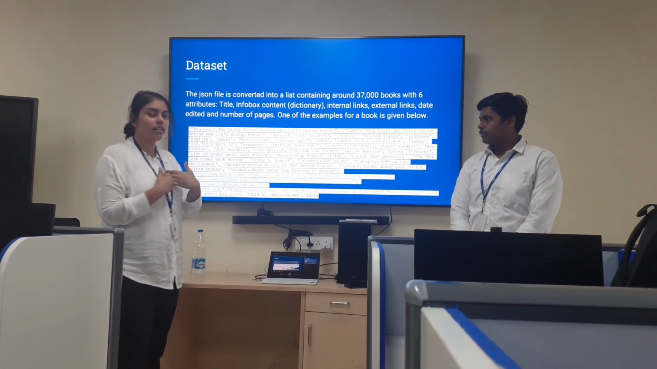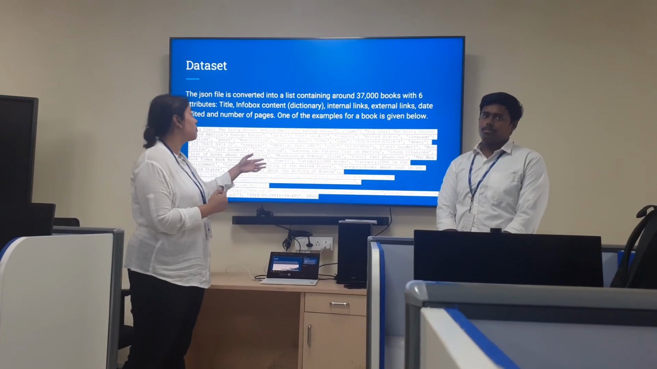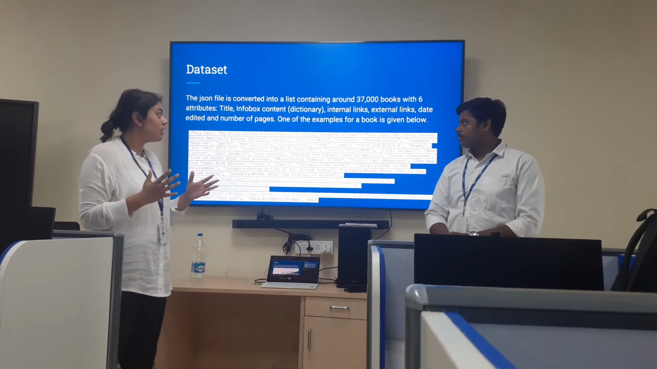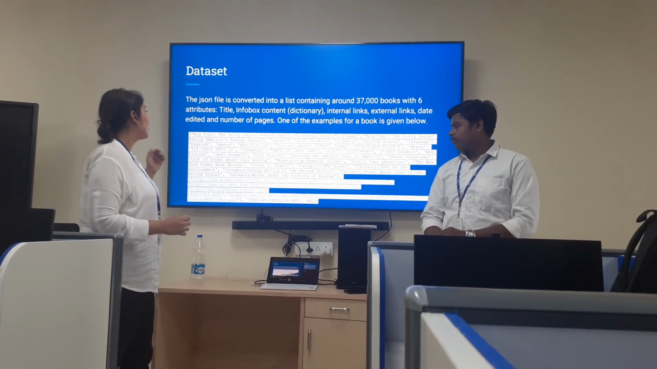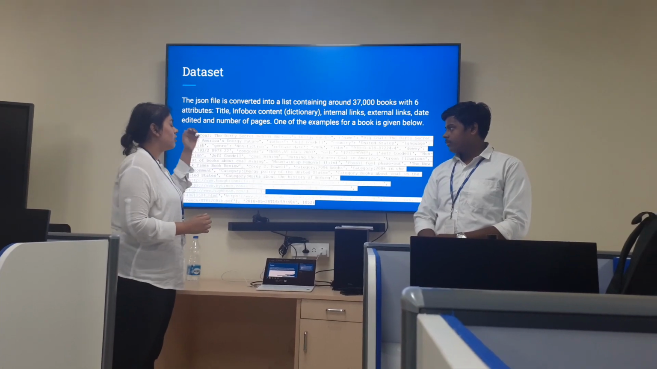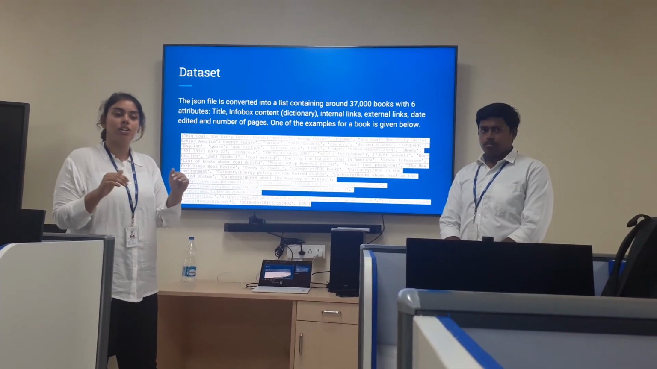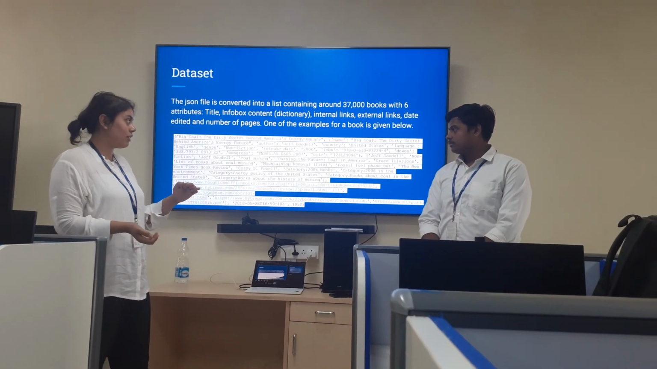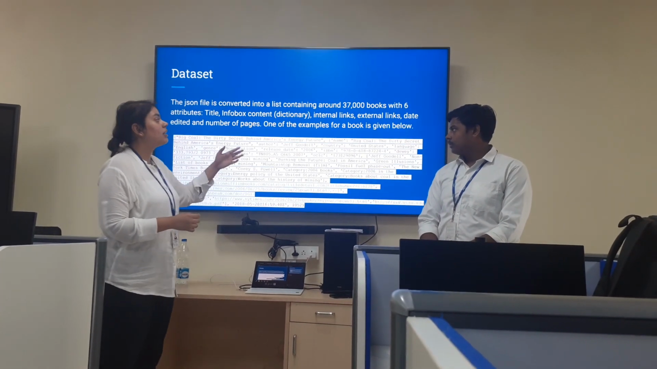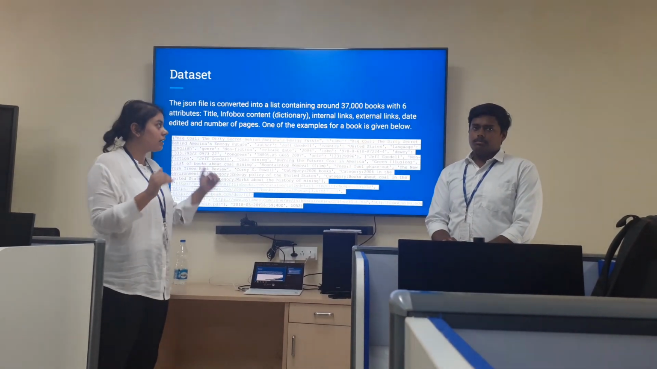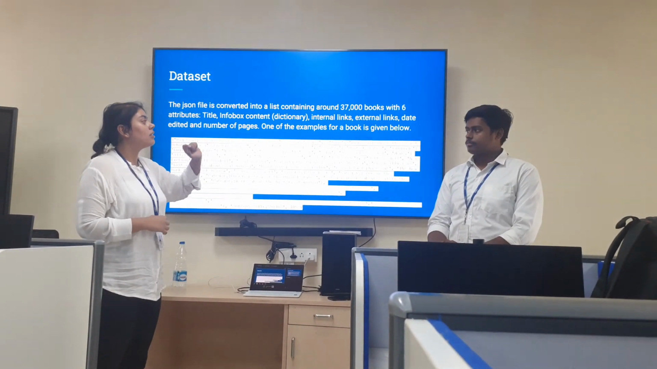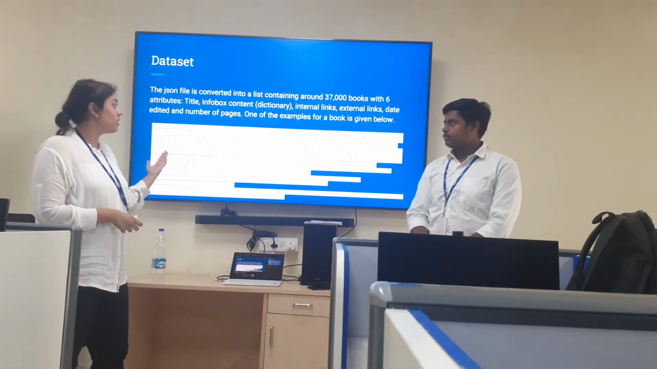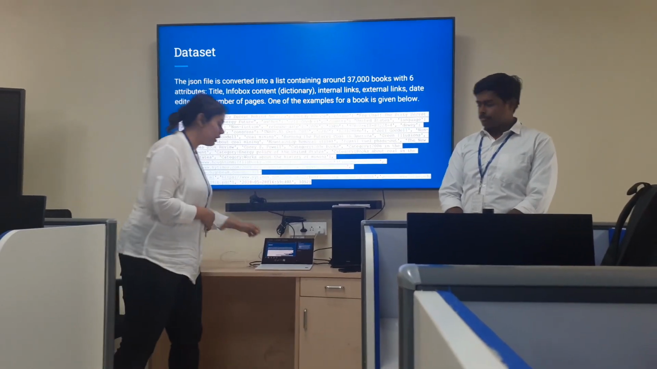In our data set, we have around 37,000 books with 6 fields, which is stored in the form of a multi-dimensional list. The first one will contain the name of the book. The second one is a dictionary. In the dictionary form, we have all the information of the info box of the Wikipedia article, and the next one are the internal links of the article based off the book name, and the next one is the external links, the edited date of the article, and the number of pages of the article.